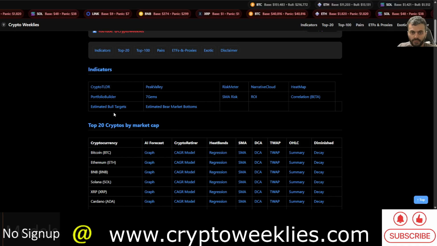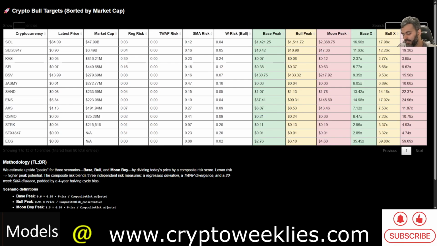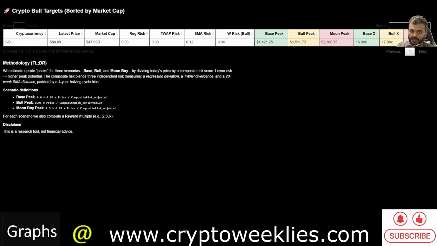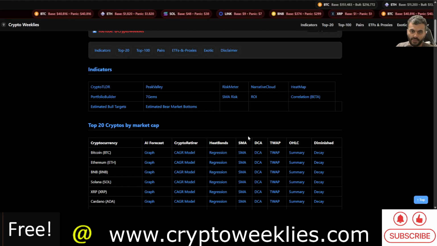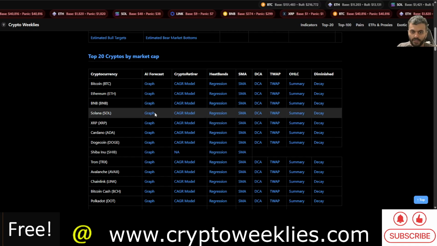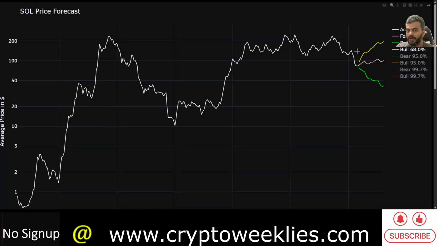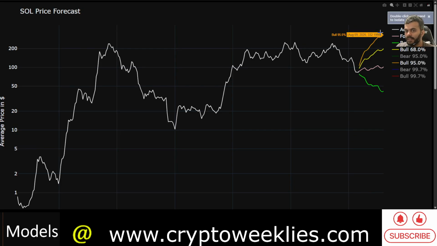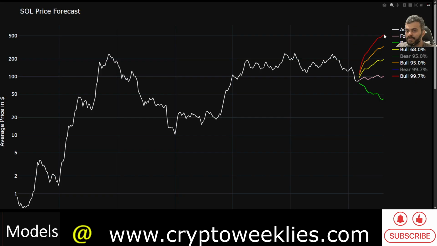With that, I would like to conclude on a hopeful note. If everything were to go well for Sol, these are some outlandish goals. If it were to survive and thrive in the next alt season, that's just keeping it as a cliffhanger, not stressing too much on the weightage of these models. That's how the price action could go if everything goes well for Sol. But the logical bull case target, if you were to extrapolate what the behavior for Sol could be in the next bull run, is that the 3 standard deviation ceiling could come into play at around $520 in the next bull run.